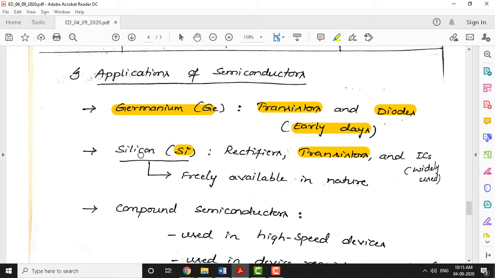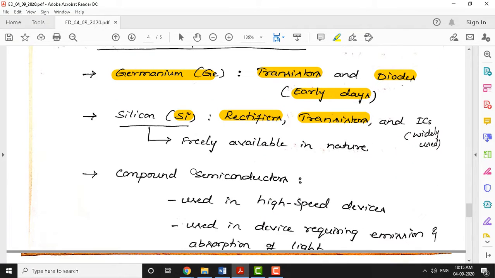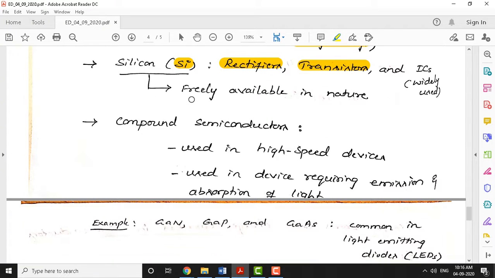Silicon is also used in manufacturing rectifiers, like AC to DC converters, and such circuits can be made on ICs via the silicon chip. We use silicon because it is freely available and abundant in nature, and it also exhibits very good properties. In the coming class you will see what properties silicon exhibits that you cannot find in germanium or other semiconductors like carbon.